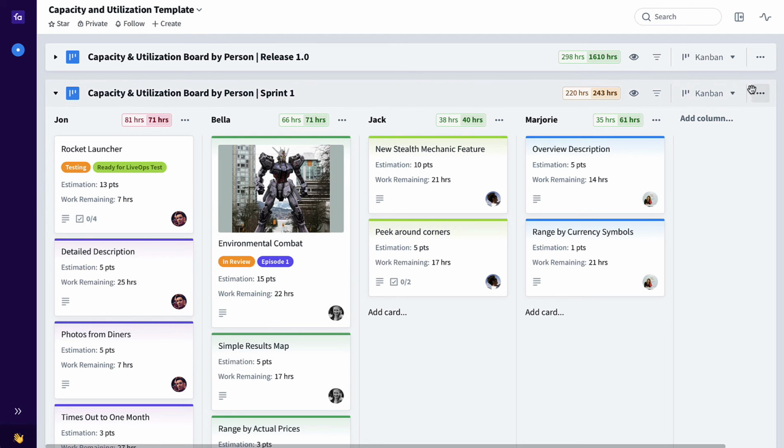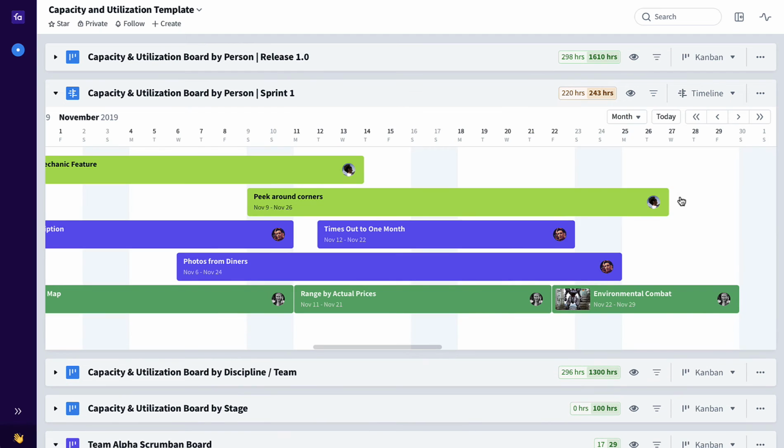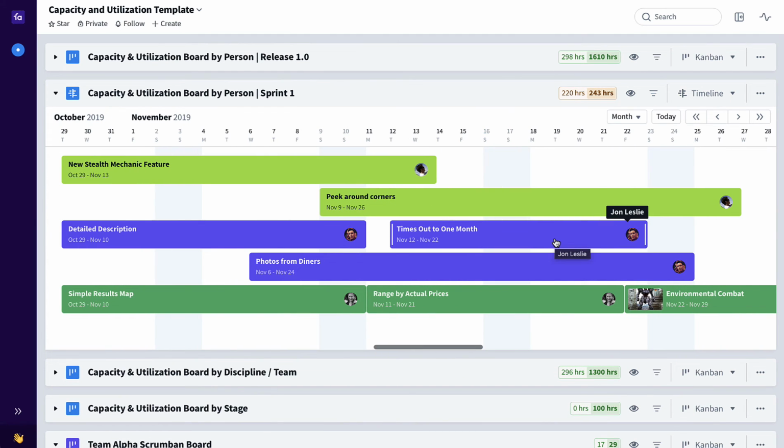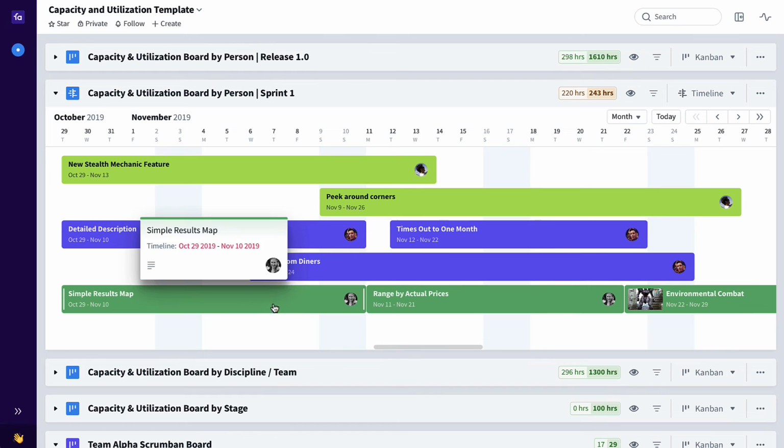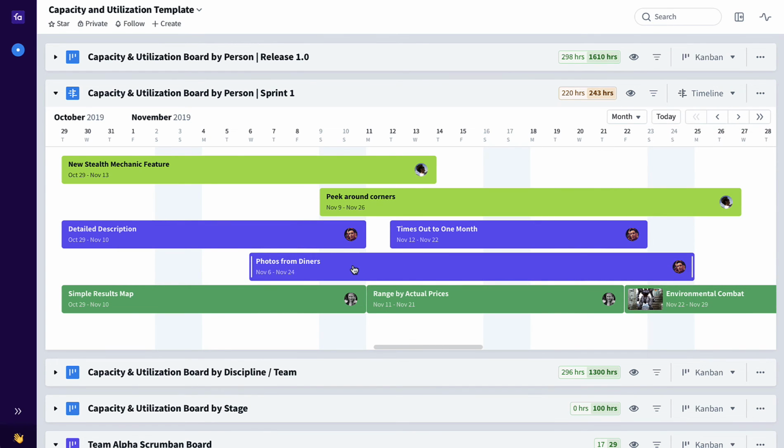We can also see this over time. If we switch to a timeline view, we can see how under or over allocated each team member is on a timeline here. So for example, Isabella is perfectly balanced, allocated over time, whereas John is over-allocated potentially during these particular dates where there's multiple things assigned to him that need to be delivered at the same time.